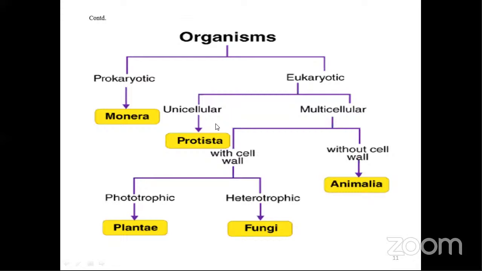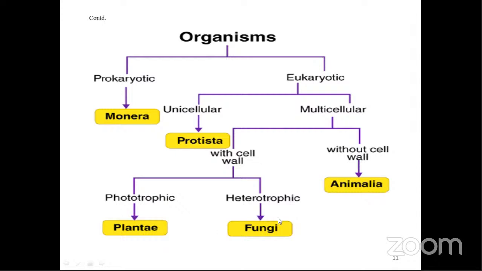Unicellular, Protista, for example. Multicellular, again 2 types. One with a cell wall, that is the plants, Plantae, and the other one without a cell wall, that is Animalia. Then with a cell wall, again 2 types. They may be either phototrophic or heterotrophic. Phototrophic means they can synthesize their food. Heterotrophic means they are dependent. So these are absorptive type, fungi.